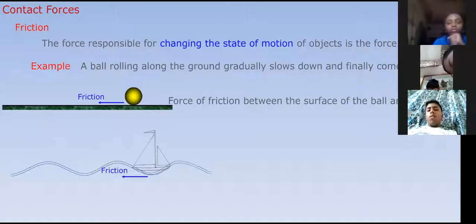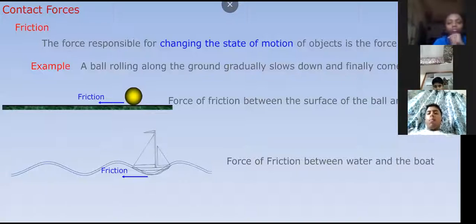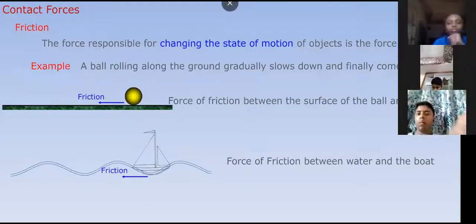It is contact force. Contact force, muscular force, friction force. Force of friction between the water and the boat also. Here is the water, so the surface of the water on this boat. So there is a friction. It is also an example for the contact force.